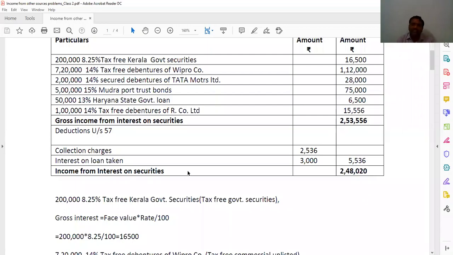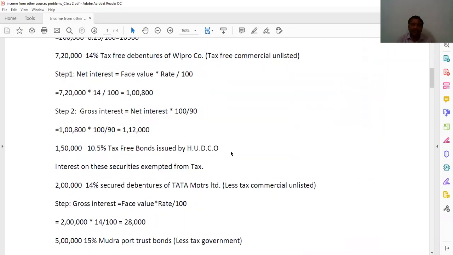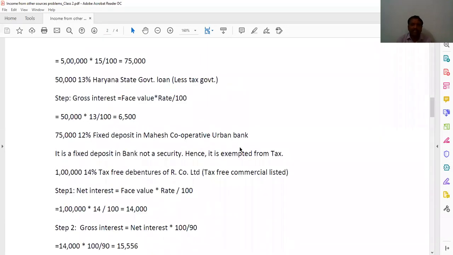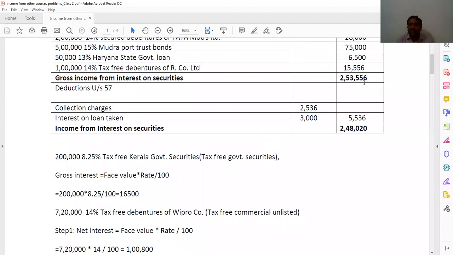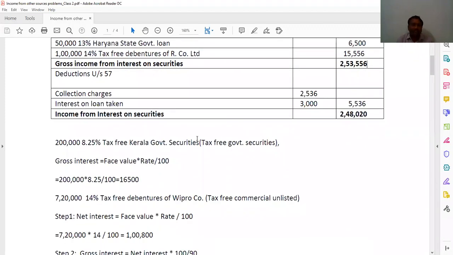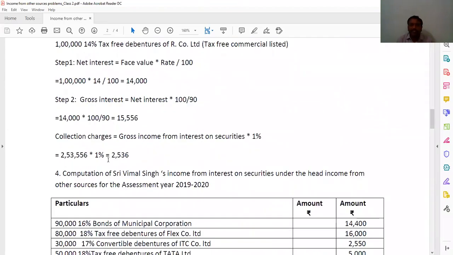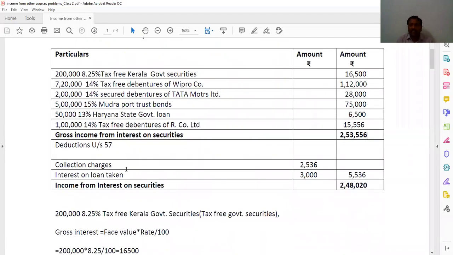And then you have to deduct the deductions under section 57. So that is the collection charges. In the question itself, he has mentioned the collection charges as 1% on the gross income from interest on securities. So gross income from interest on securities, how much did we get here? 253,556. So 253,556 into 1% gives you 2536. That we wrote here as collection charges 1%.